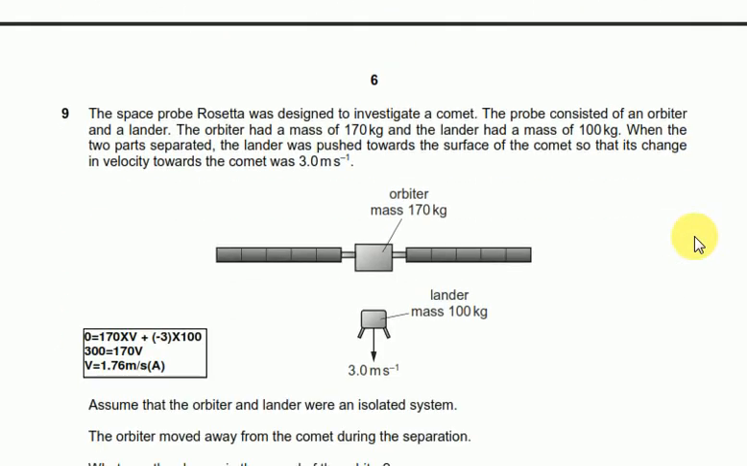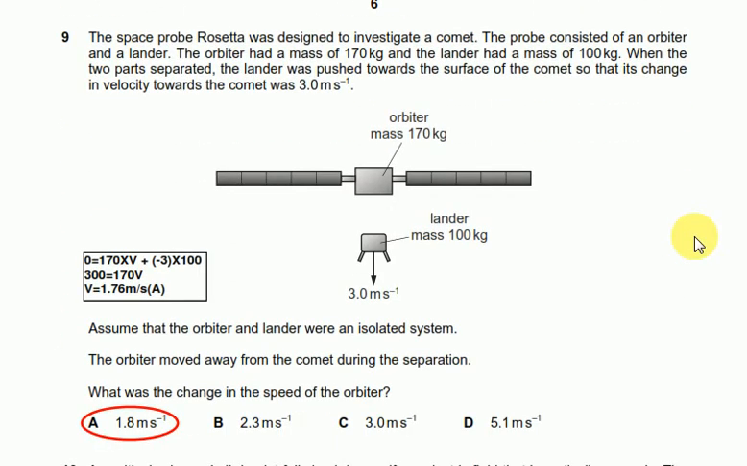So question number 9 says the space probe Rosetta was designed to investigate a comet. The probe consisted of an orbiter and a lander. The orbiter had a mass of 170 kg and the lander has a mass of 100 kg. When the two parts separated, the lander was pushed towards the surface of the comet so that its change in velocity towards the comet was 3 meters per second. Assume that the orbiter and the lander were an isolated system. The orbiter moved away from the comet during the separation. What was the change in the speed of the orbiter?